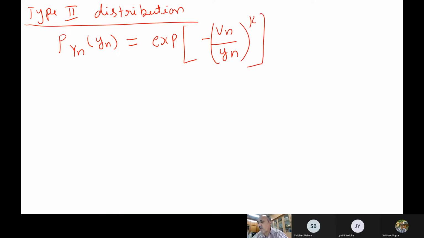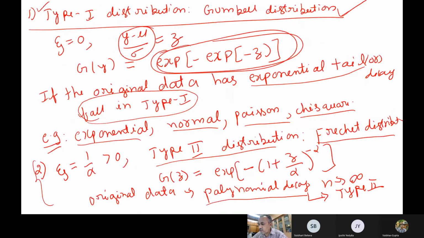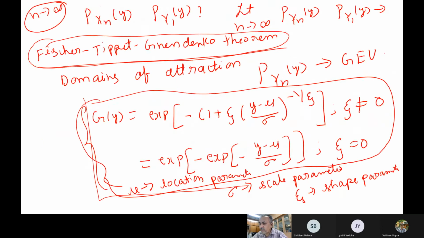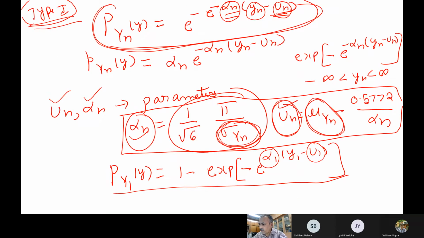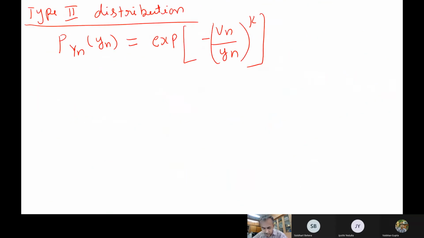This is the probability distribution function for the type 2 distribution. You can derive this from the main expression from long back. All of type 1, type 2, type 3 can be written in this format. If you take the psi, mu and sigma slightly, you will get your original distributions. So this is type 2, so you can write it like this.